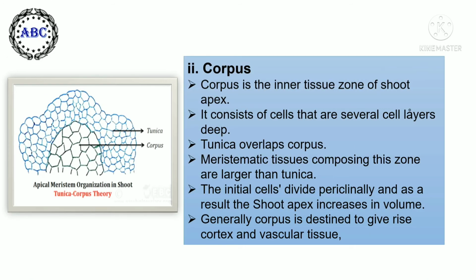The second tissue is corpus tissue. Corpus is the inner tissue zone of a shoot apex. It consists of cells that are several cell layers deep. Tunica overlaps corpus. Meristematic tissues composing this zone are larger than the tunica. The initial cells divide periclinally, and as a result the shoot apex increases in volume. That is very important. Corpus cells divide periclinally and this increases the volume of the shoot apex. Generally, corpus gives rise to cortex and vascular tissues.